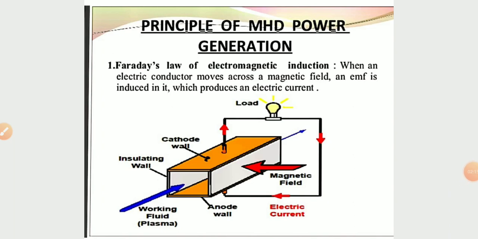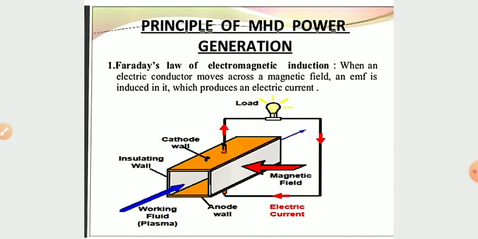Now, the principle of MHD power generation. In it, Faraday's law of electromagnetic induction is used. Here we have an electrical conductor and magnetic lines of field. When this conductor moves through the magnetic field lines, what will happen?